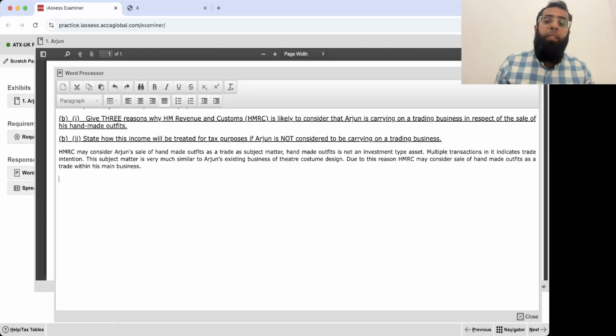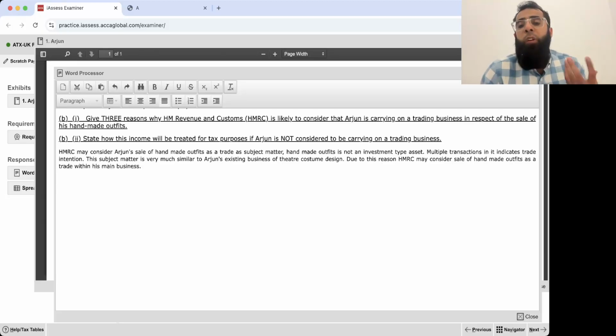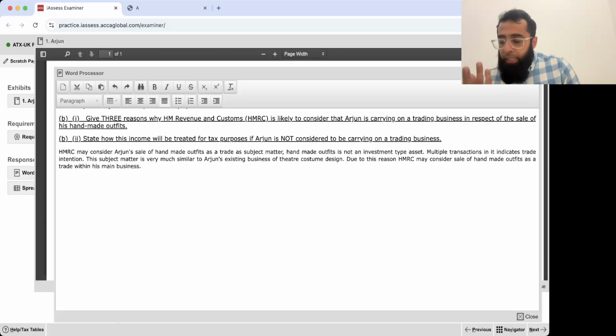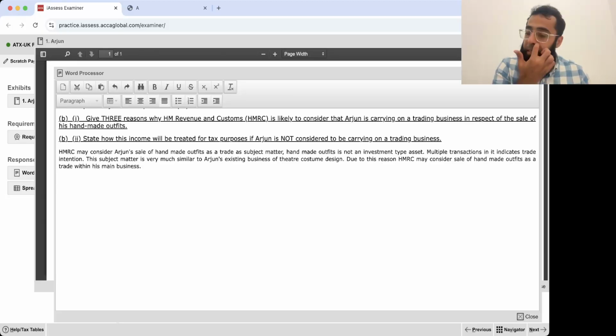See, HMRC may say, okay, why are you selling so many handmade outfits, like the clothes, the wedding dresses? Is it a one-off capital transaction or is it a trade? If it were a one-off property sale, or a one-off sale of gold, something like that, it would be a different thing. But handmade outfits or selling wedding clothes is not an investment asset.